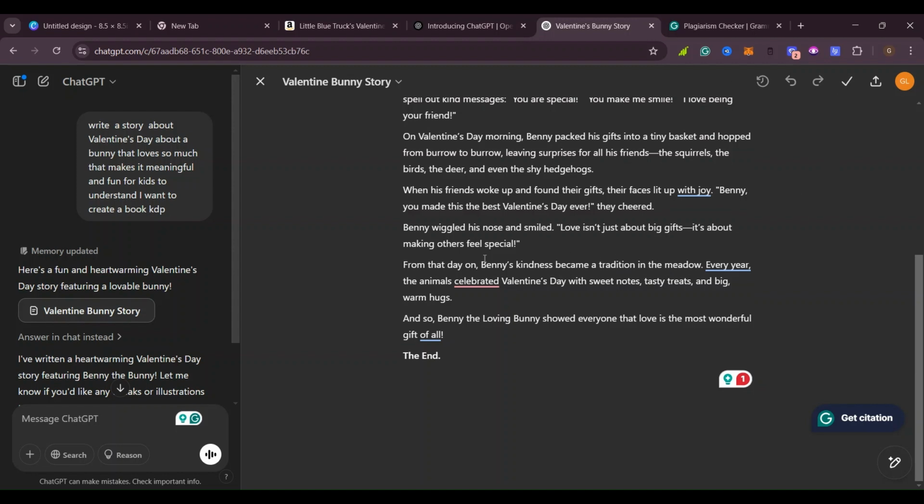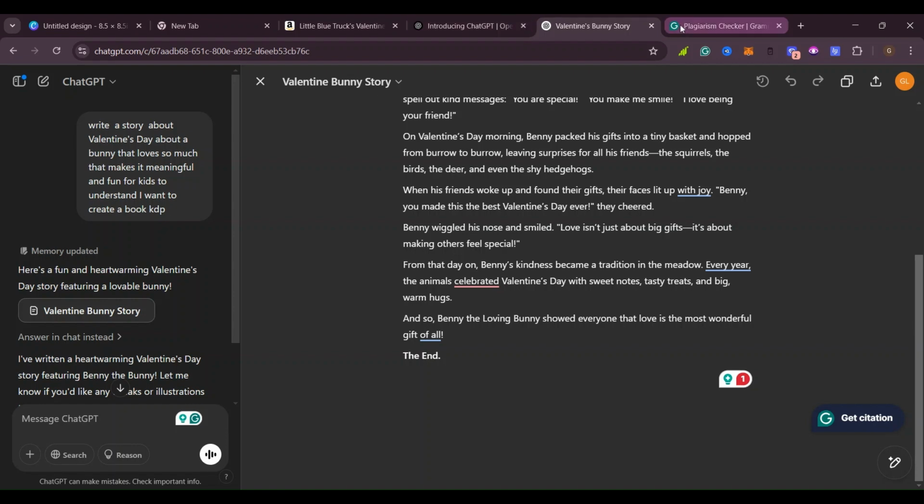Yes, when I come here and copy this, I'm giving you this extra tip so that you don't get yourself in trouble. We are going to go to this tool called Grammarly, so that we can check if the story that AI has given us is not already in use. If you create this book and somebody is already using it, you will have copyright problems, or even Amazon will reject your book and it will not be published, because everybody knows Amazon for being trustworthy, so they don't want anything that is going to spoil their market.